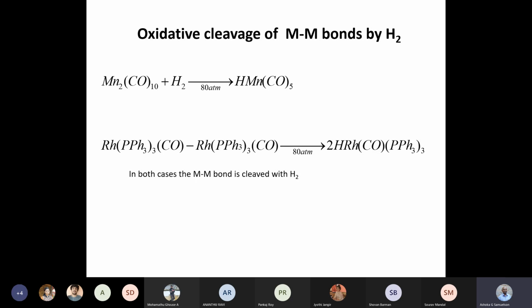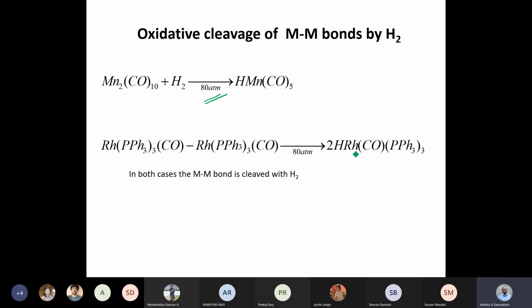Cleavage of an M-M bond, a classic example is Mn2(CO)10. It requires high pressure of dihydrogen, but nevertheless you can split a manganese-manganese bond using H2 itself. No other intervention or catalyst is required. You can generate HMn(CO)5. The same thing is true with Co2(CO)8. We saw that yesterday.